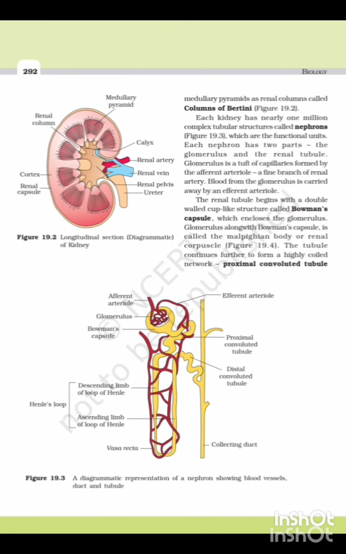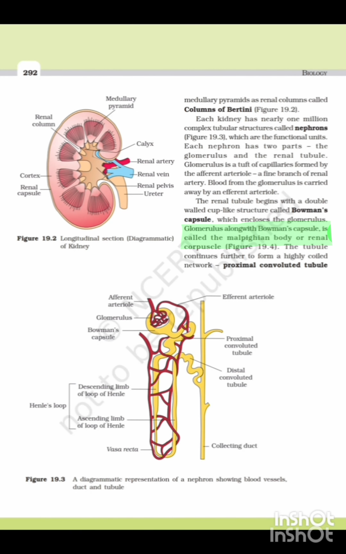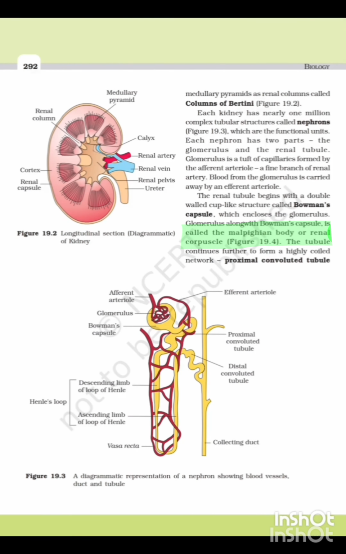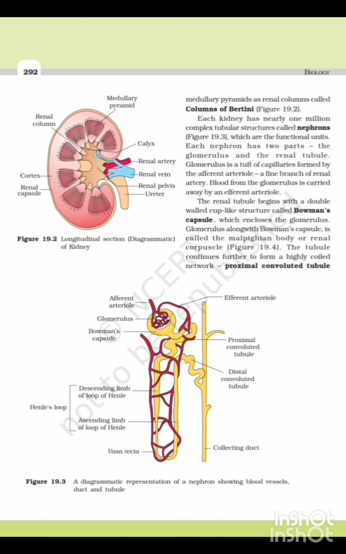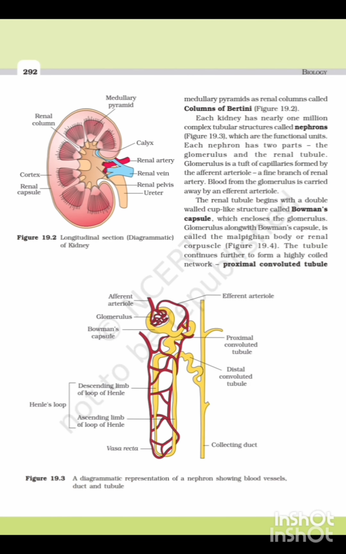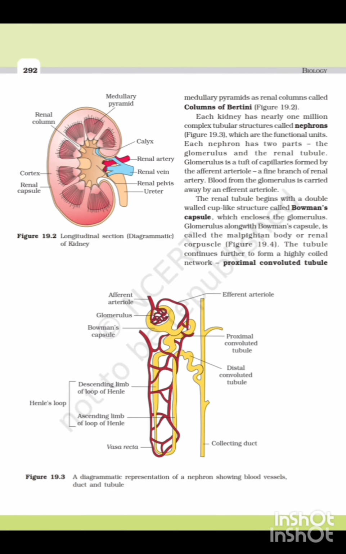Comment true or false on this statement: the glomerulus along with Bowman's capsule is called Malpighian tubercle or renal corpuscle. False. The glomerulus along with Bowman's capsule is called Malpighian body, not tubercle, or renal corpuscle.